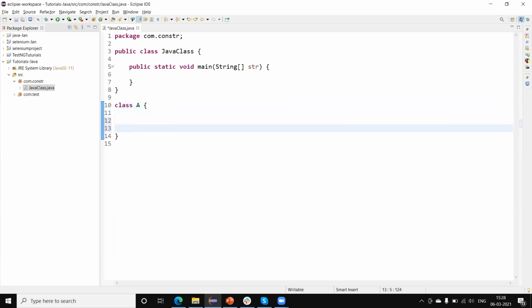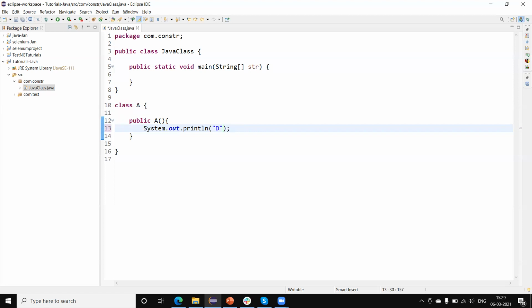Okay, so let me create one constructor. The constructor name is the same as the class name. So this is class A and this is our constructor. The constructor does not have a return value, and we can use a public access modifier here, like I am using currently. This will be automatically invoked when we are creating the object of a class.